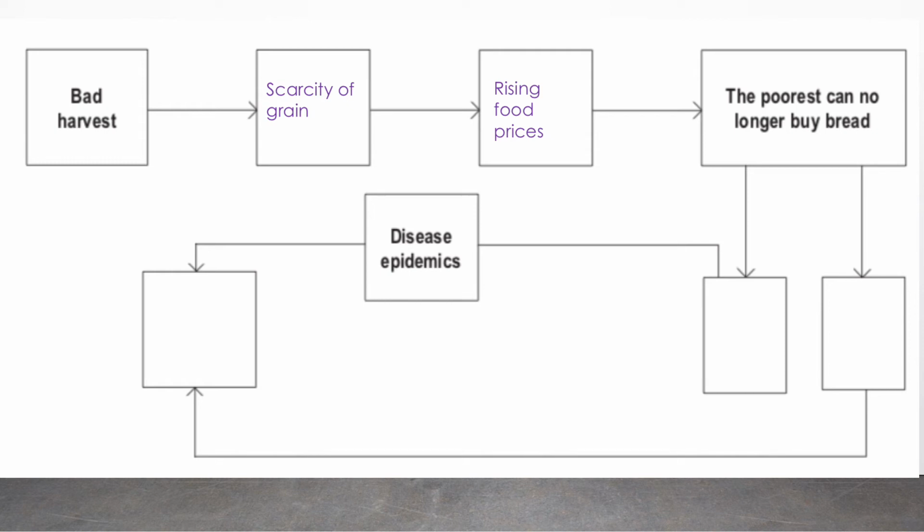Okay? And when the food prices rise, the poor cannot afford that much, and that is why they don't buy bread. Obviously, if that person doesn't eat, it will lead to food riots and also weaker bodies. Weaker bodies will lead to increased number of deaths, and even food riots will lead to disease epidemics, which anyway is going to lead to increased number of deaths. Do you think the population will come down in such a way? Let's learn about that.